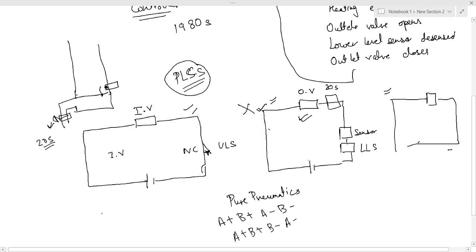Basically the pneumatic circuit itself had to be changed when we wanted to change the motion. But with electro-pneumatics, we did not have to change the pneumatic circuit. We had to change the control circuit, which is the circuit written inside the PLC.